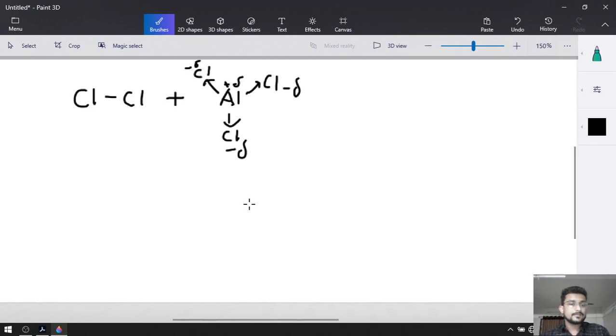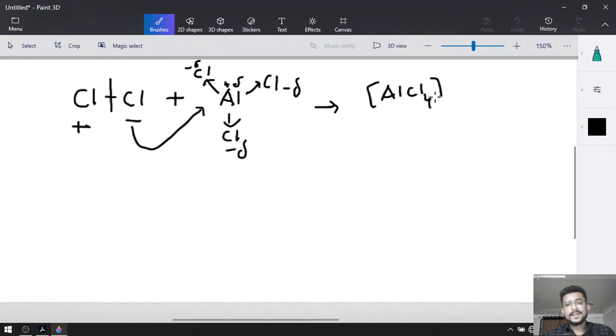That means it can be attached to the Lewis base. When this bond is going to be broken, one Cl becomes minus and one Cl becomes plus. So simply this Cl minus is going to be attached with the aluminium, and it will provide us AlCl4 with negative charge and Cl plus.